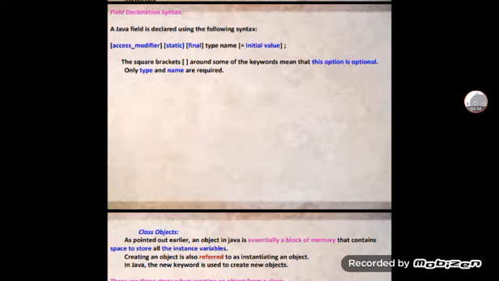The parts in square brackets are optional, you may or may not use them. Only type and name are required. This is the field declaration syntax.